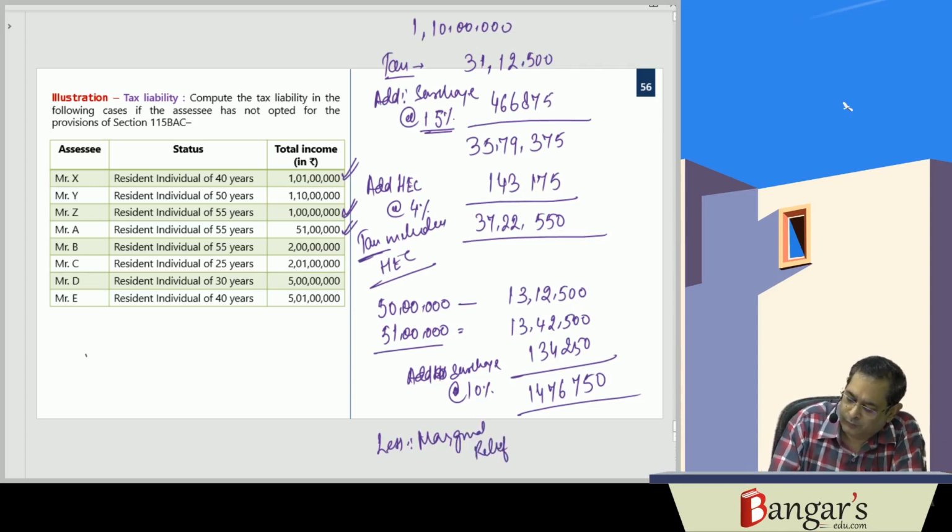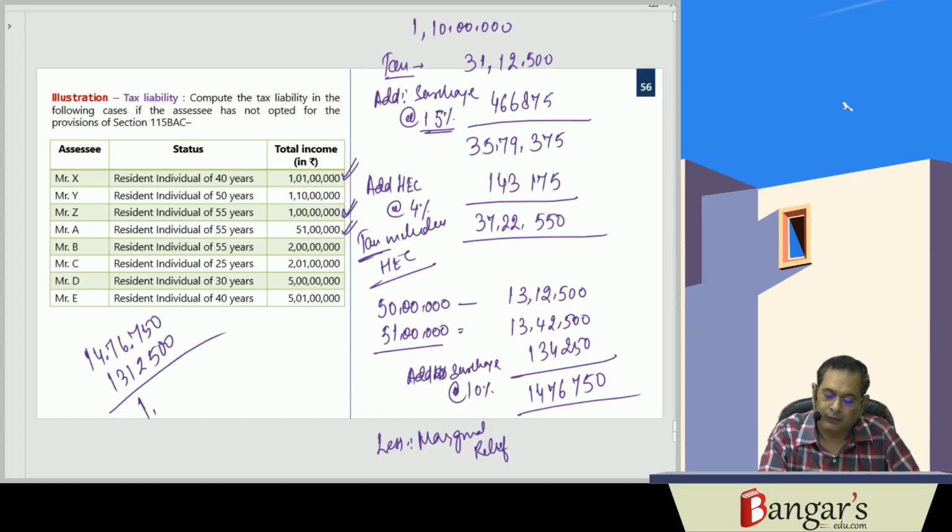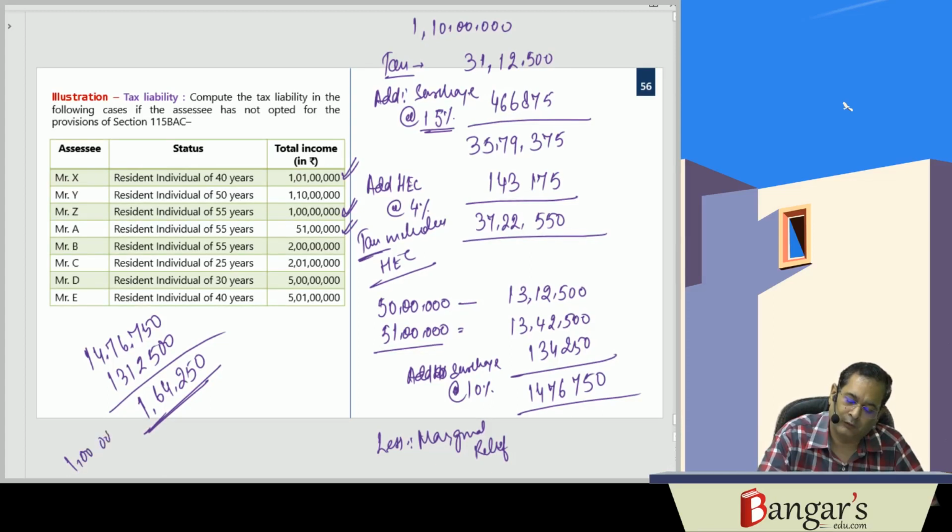It is 14,76,750 minus 13,12,500. So for a 1 lakh increase in income, the increase in tax liability is 1,64,250. Income increase is 1 lakh rupees. Therefore, marginal relief will be 64,250.